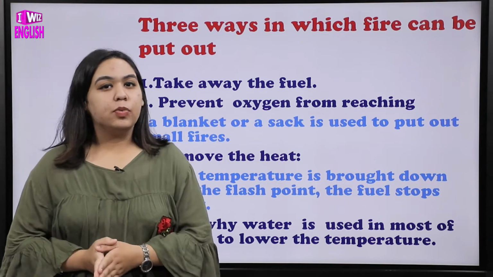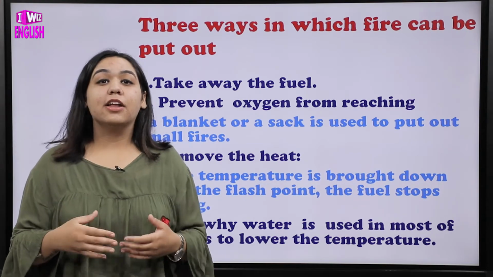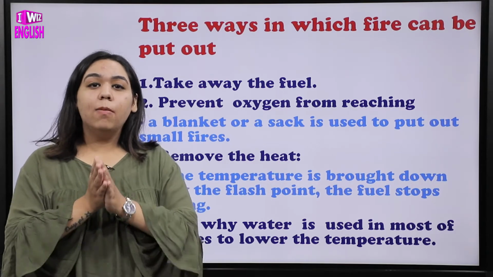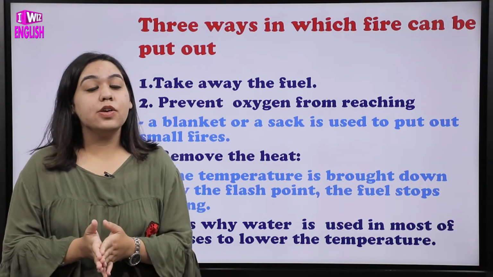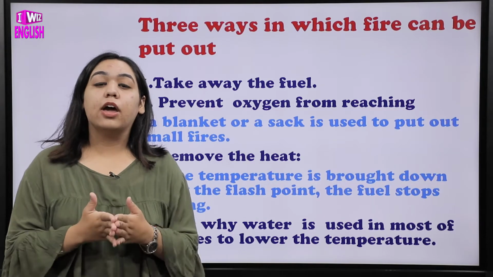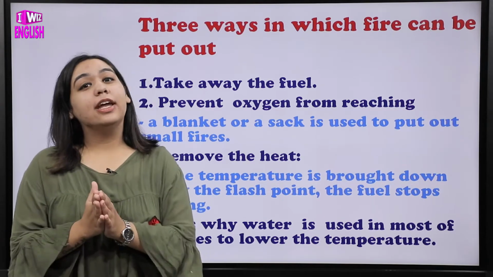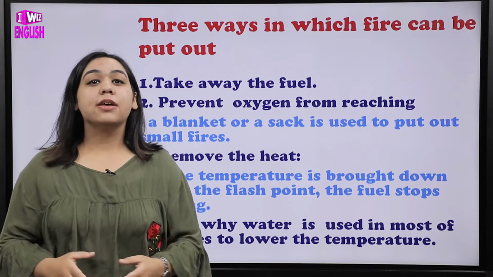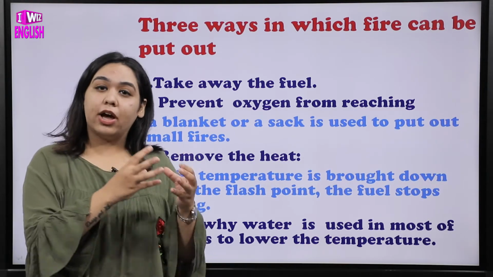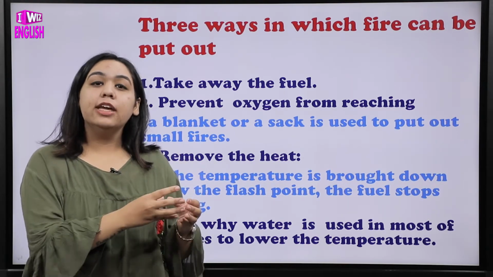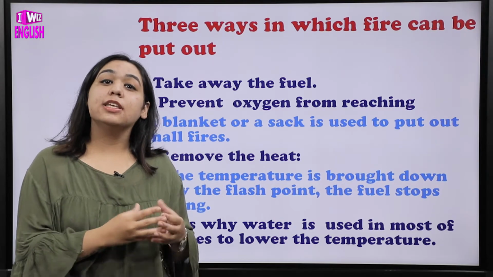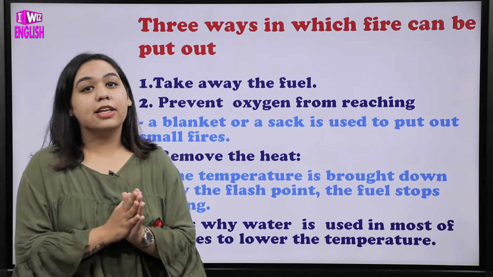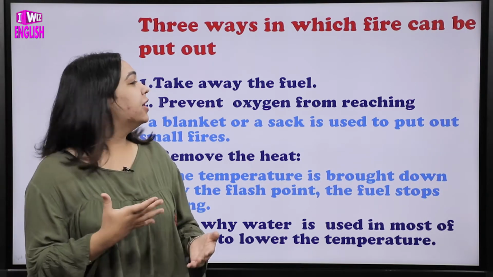Now it's very simple. We've discussed three things that are useful for making fire, that is very important. So अब हमने three things कौन सी ऐसी होंगी जो हमें put out यानी कि fire को बुझाने में help करी होगी. It is as simple as removing those three things. जो three things हमें presence चाहिए होता है fire को लगाने के लिए, वही three things की absence, अगर उनमें से एक भी चीज़ की आप absence कर दोगे तो fire will not be there. It can be easily put out. We'll be reading one by one.